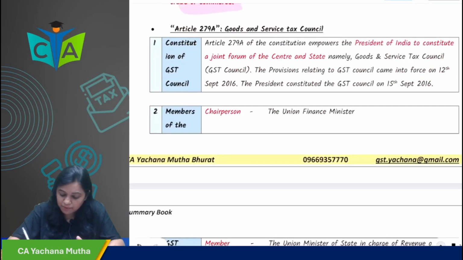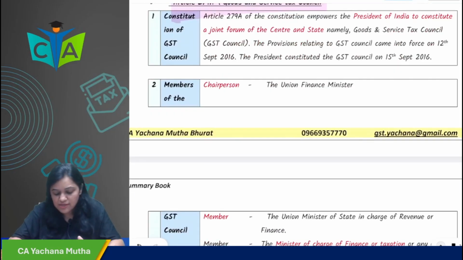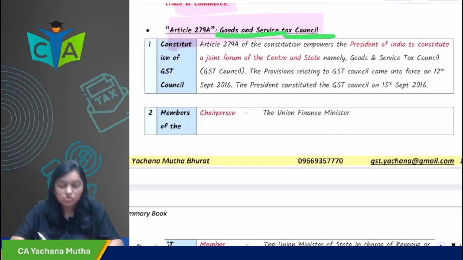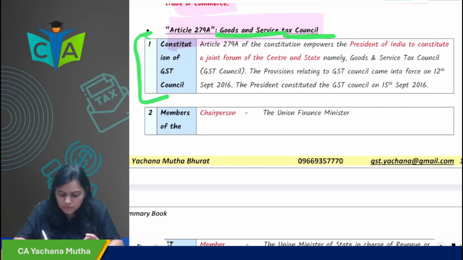Then last in this chapter we'll see GST Council. Sometimes they ask you a short note on this. Write a short note on Article 279A, or write a short note on GST Council, that you have to write. GST Council, who has constituted it, who has the right to constitute it?